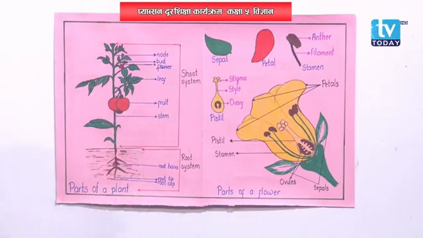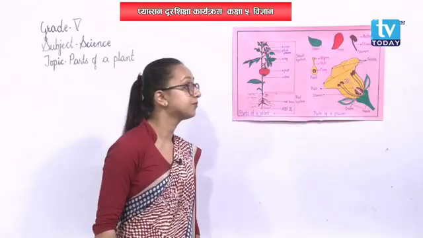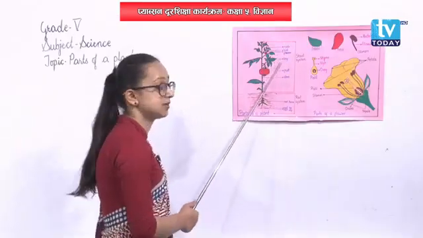Then we discussed the stem. It is the aerial part of a plant, and it helps the plant to stand erect. Also, it transports water and minerals absorbed by the root to other parts of a plant, and the food prepared by the leaf is also transported by the stem to other parts. Then leaves.